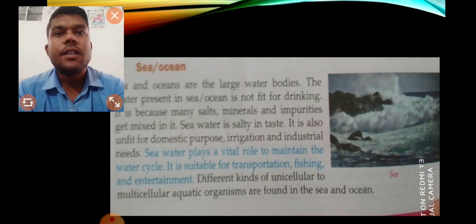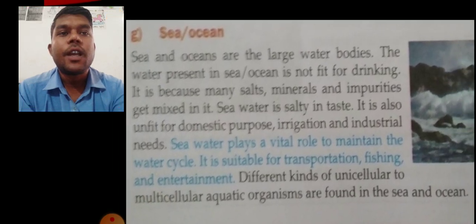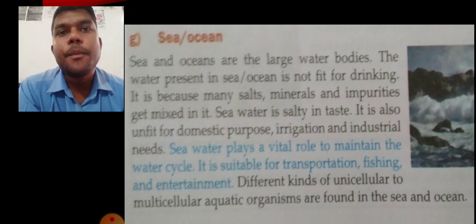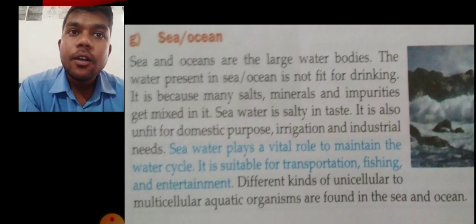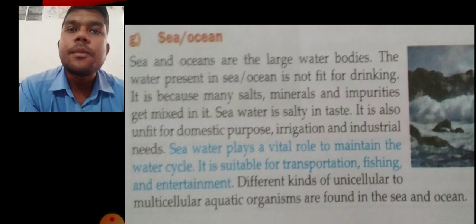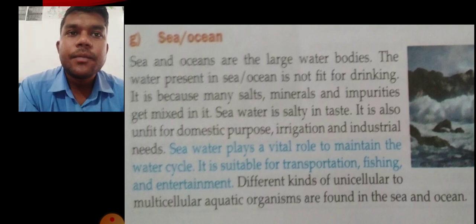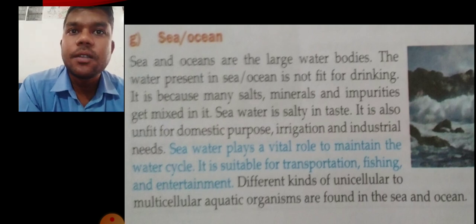Next we will discuss the land mass that is sea and ocean. Sea and oceans are large water bodies compared to lakes and rivers. That means a huge amount of water is stored in them. The water present in the sea and ocean is also not fit for drinking. It is not good for drinking, it affects our health, because many salts, minerals and impurities get mixed into it.